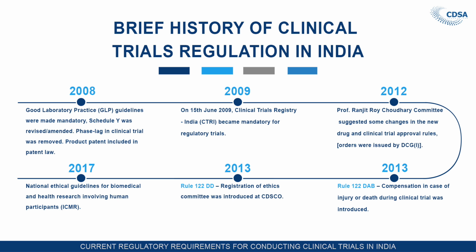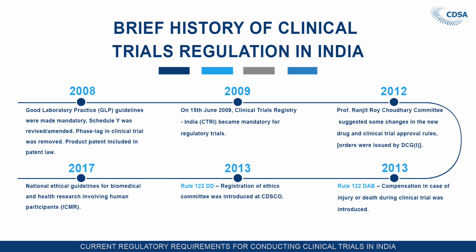Based on that, in 2013, Rule 122 DAB and Rule 122 DD were incorporated into the Drugs and Cosmetics Act and rules thereunder. Rule 122 DAB relates to compensation in case of injury or death during a clinical trial, and Rule 122 DD is the registration of ethics committees, introduced in the CDSCO rules and act.